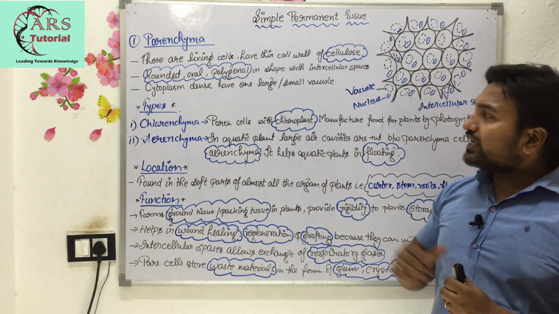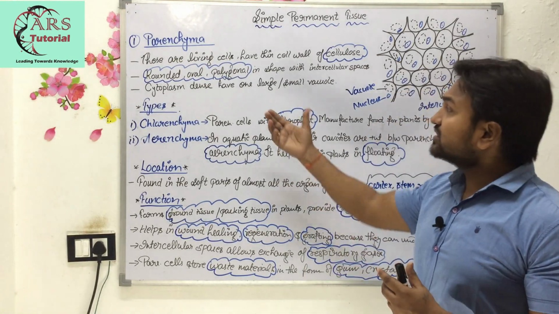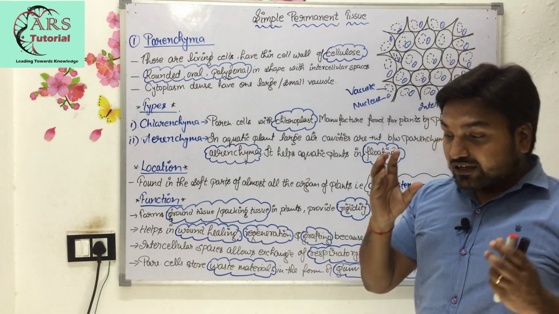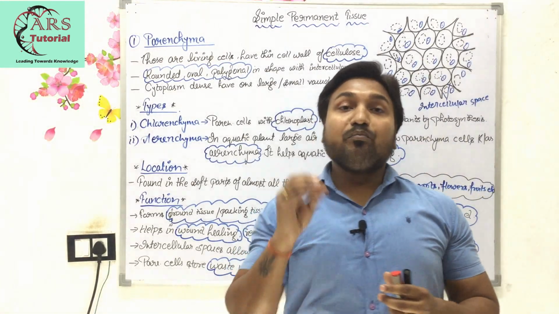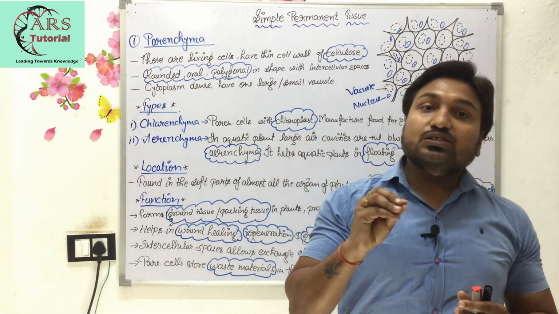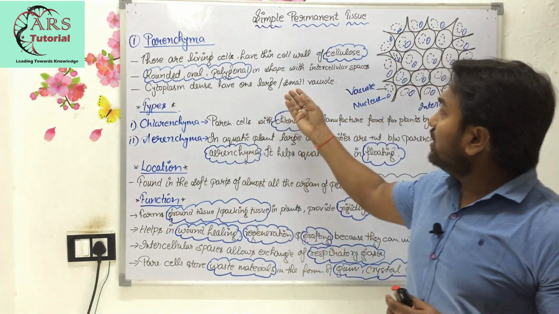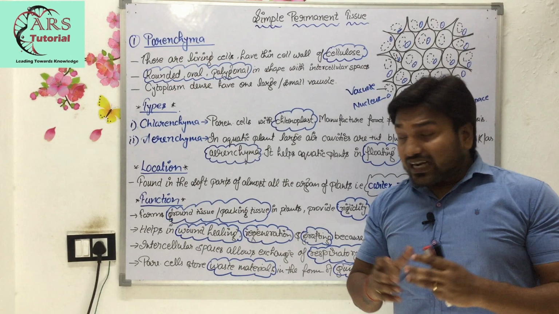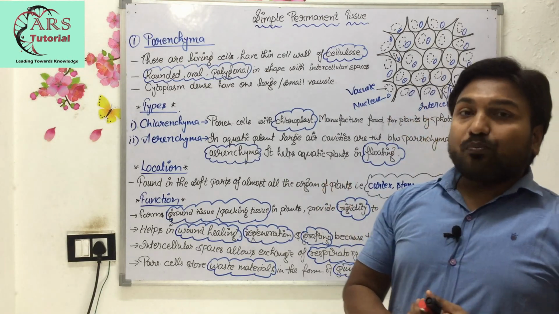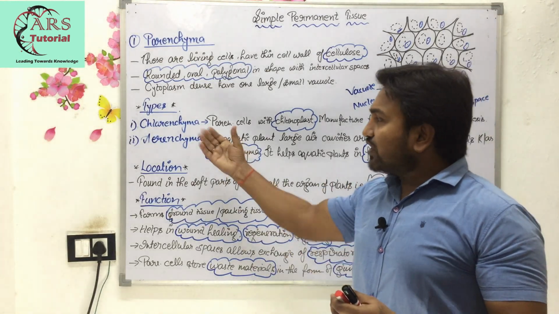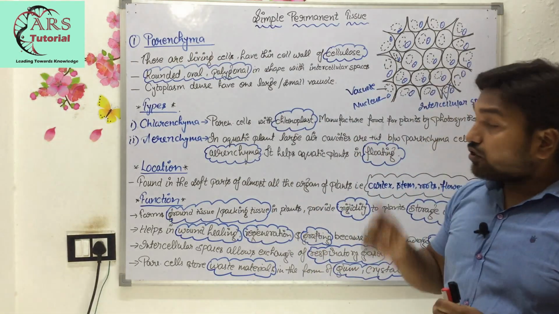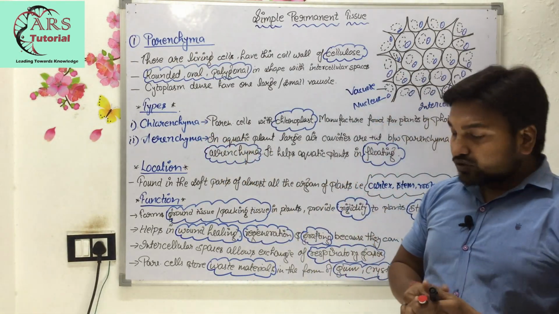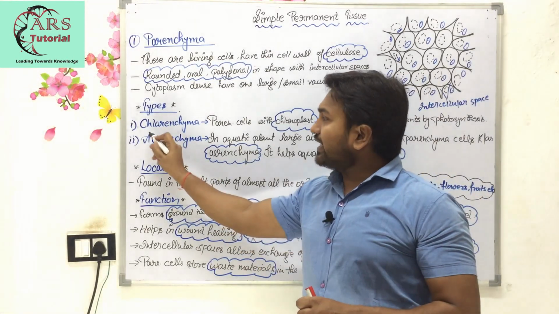Now the next point is that the cytoplasm has dense contents, and within the cytoplasm large or small vacuoles may be present. Next, there are mainly two types of parenchyma tissue. The first one is chlorenchyma, not collenchyma. Okay, so you have to read carefully.